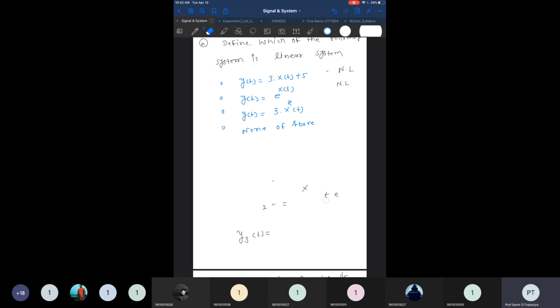Check which of the following system is a static system. This is a very simple example. Which of the following system is a static system? So static system means what? First we need to define it. So a static system is a system which...